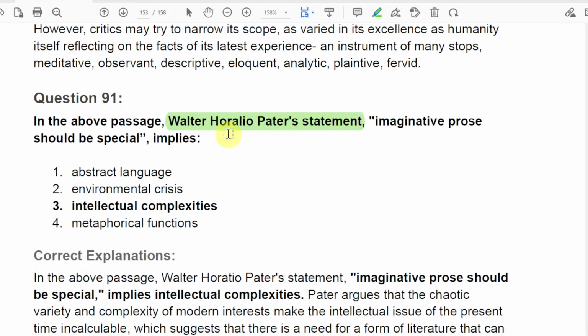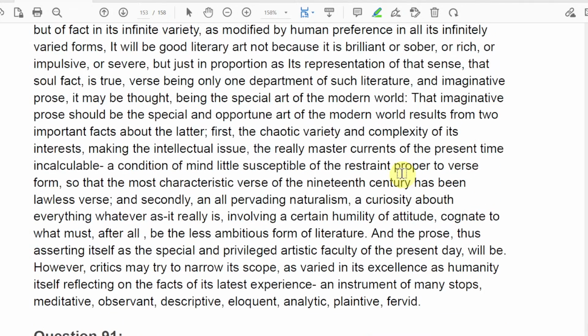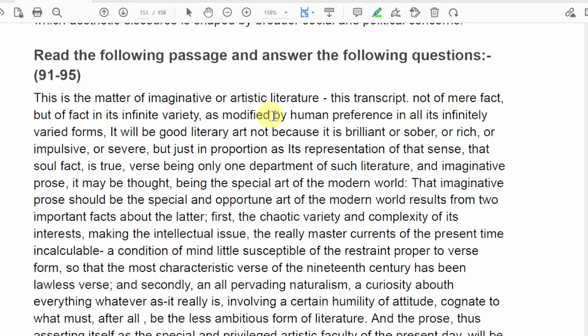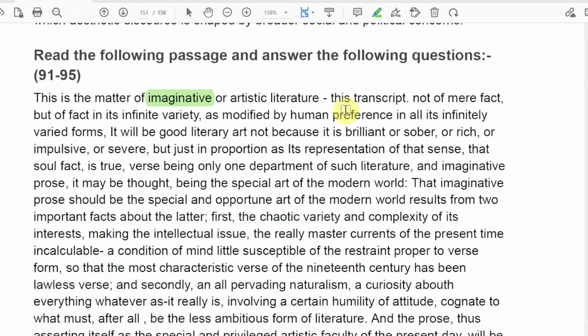So Walter Pater's statement: imaginative prose should be special. So we have to find where the imaginative prose is. First we'll go to the word imaginative, and then prose, imaginative prose. So we'll just read quickly and we'll find the answer.